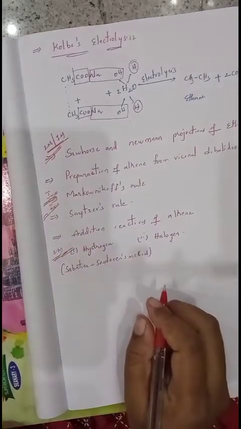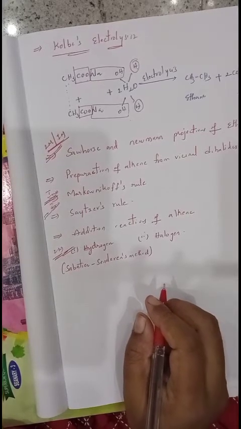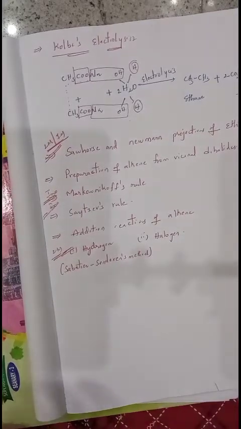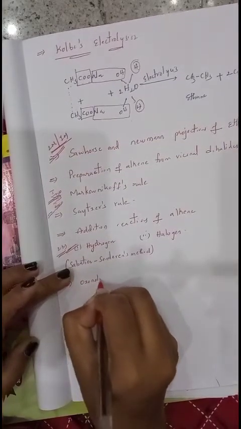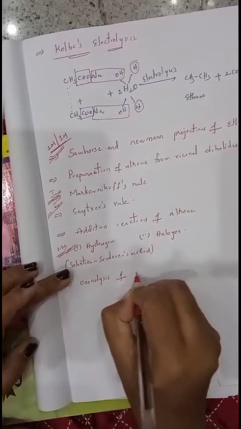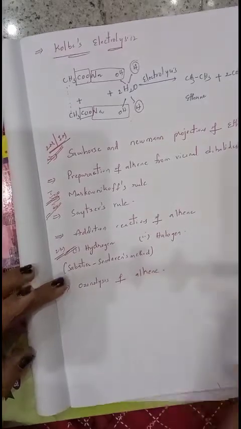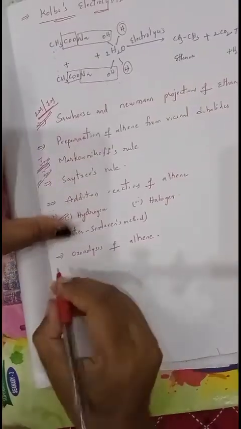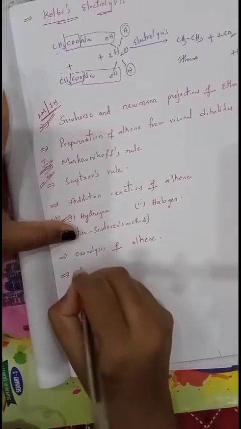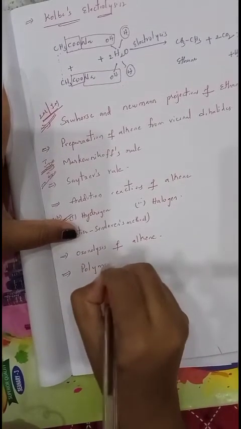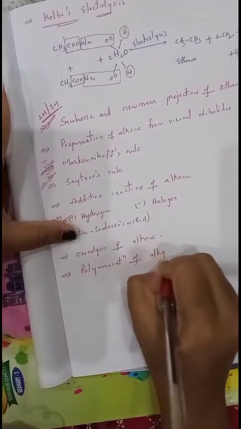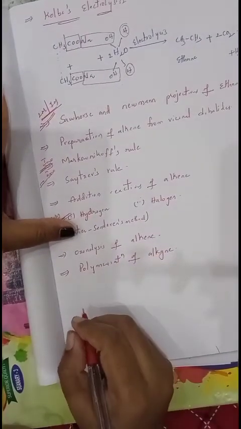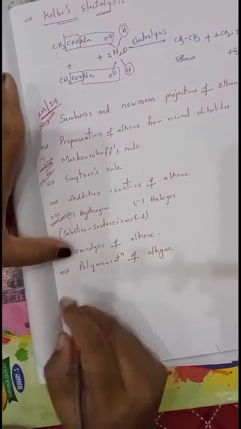Okay, next one. Another important question is ozonolysis of alkene. Next important question, polymerization of alkyne. There are 2 important polymerizations.